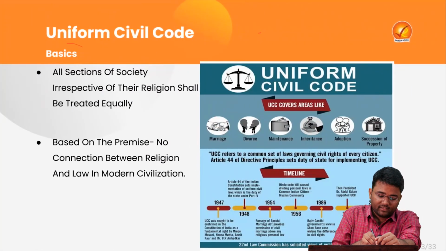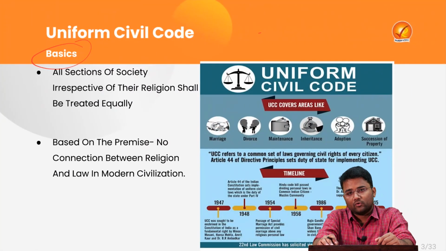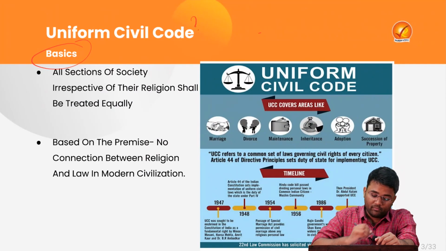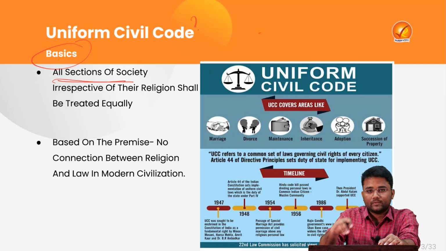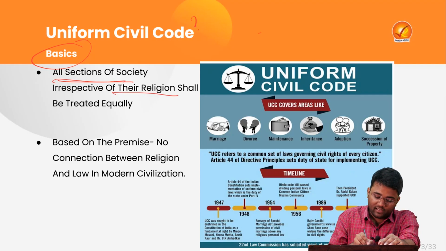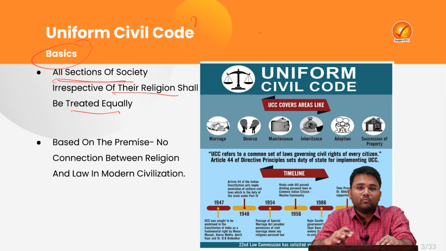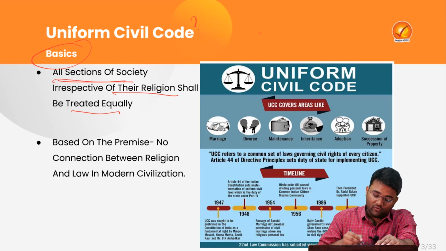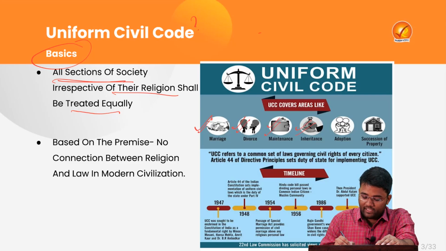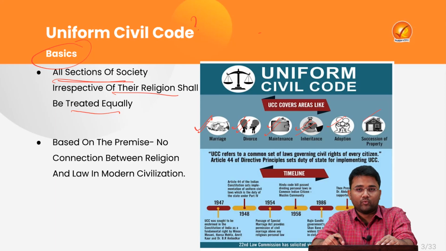Let's try to understand some basics of this Uniform Civil Code. What does Uniform Civil Code mean? It means that code or law that applies to all sections of society irrespective of their religion, and people belonging to every religion should be treated equally. And they are treated equally in matters of what? In matters of marriage, divorce, maintenance, inheritance, adoption or succession of property.